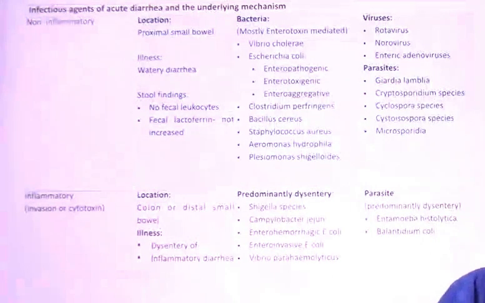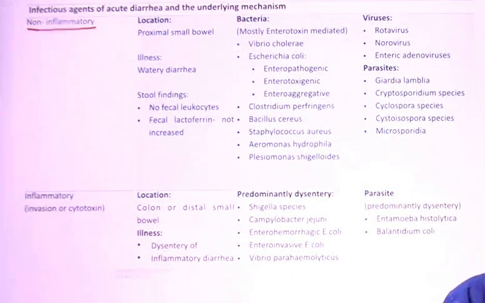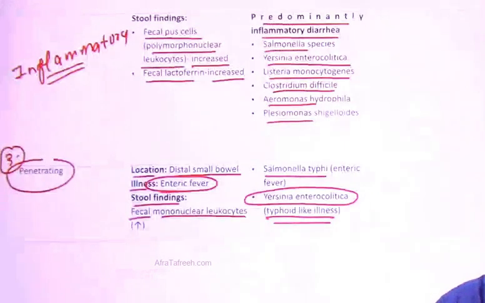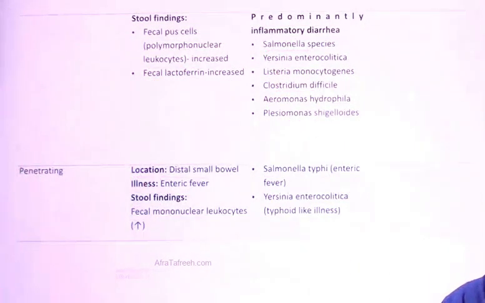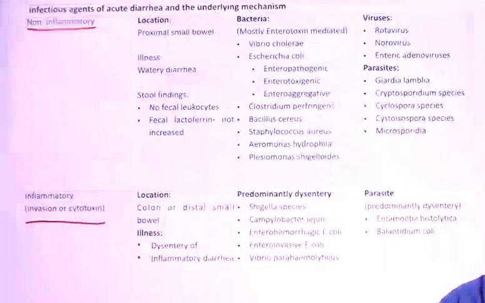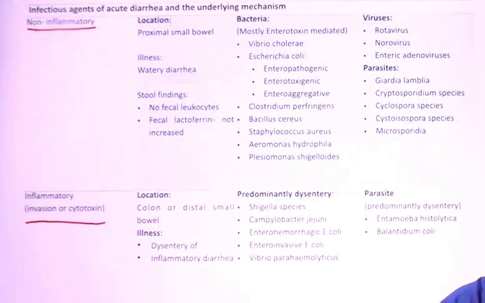So all this particular table is beautifully made. It is telling regarding the non-inflammatory ones also, it is telling regarding the inflammatory ones also, and in this particular one you are seeing penetrating also. So the basic difference that comes out of all this is that in the non-inflammatory one there are no fecal leukocytes, no fecal lactoferrin is measured, but in the case of invasion or cytotoxin mediated inflammatory one, you have the fecal lactoferrin also, fecal leukocytes are also seen, but this is divided into two things.